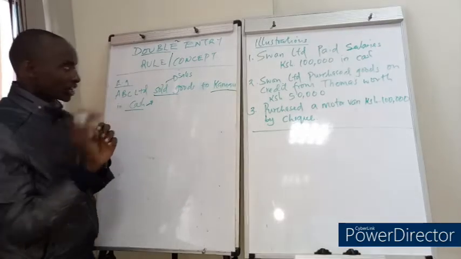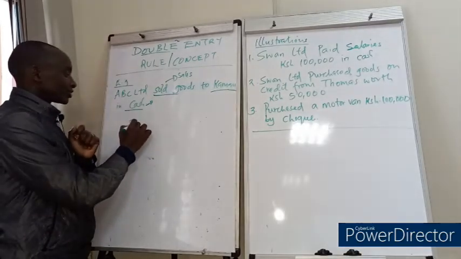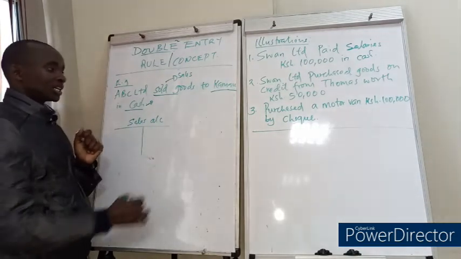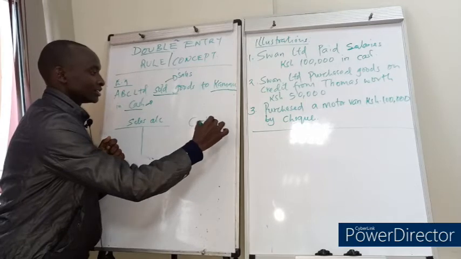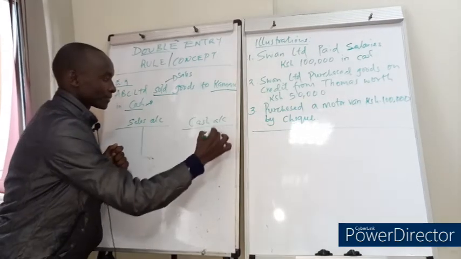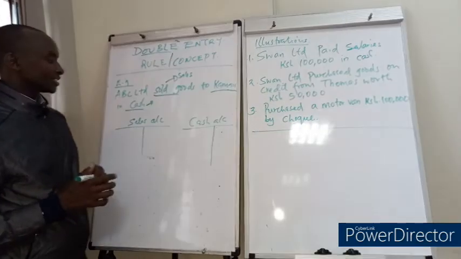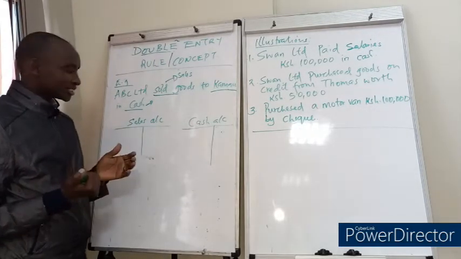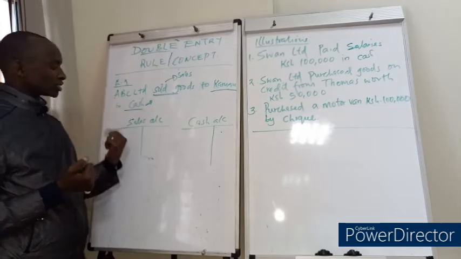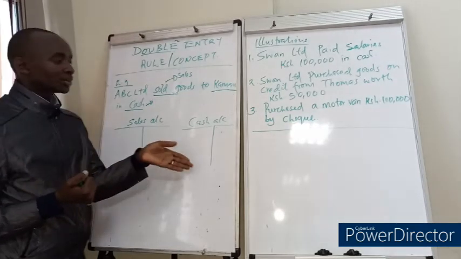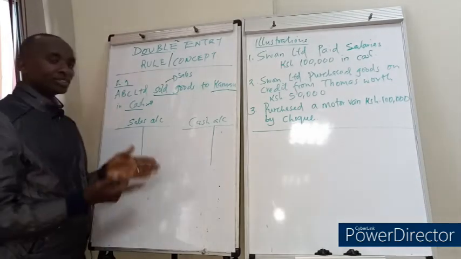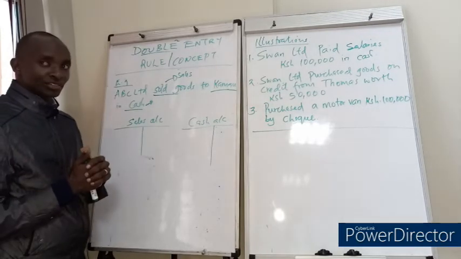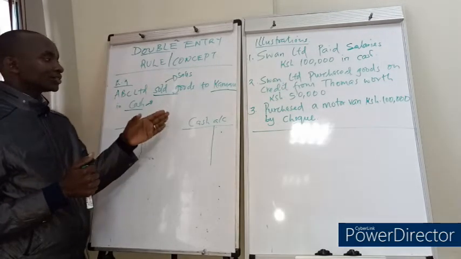So we'll have two accounts here, the sales account, I told you an account is T-shaped, and the cash account, isn't it? So the big next step is, what am I going to debit and what am I going to credit? How am I going to enter the same? That should not give you problems, because I'll take you through the same.